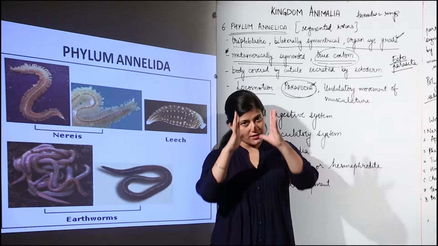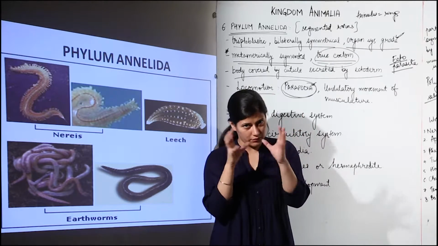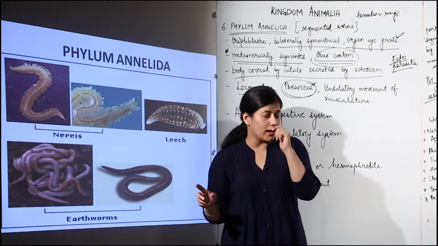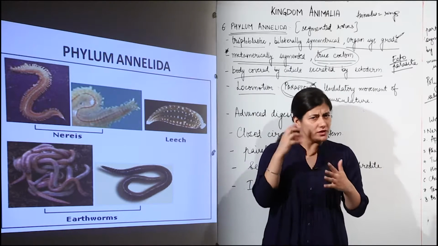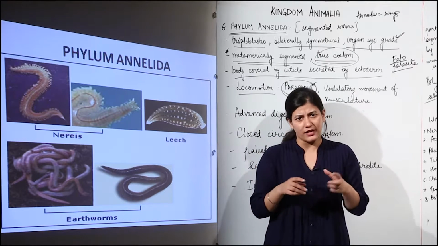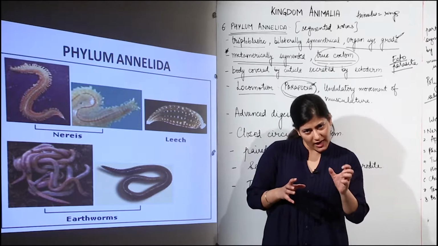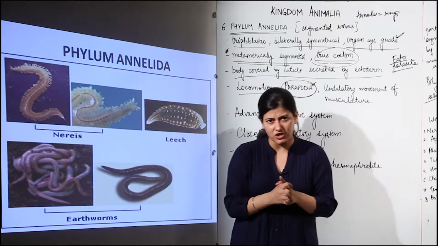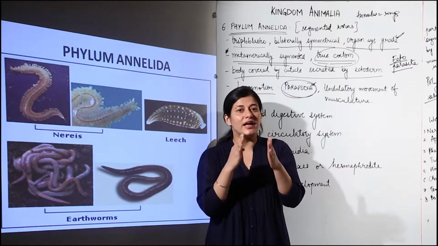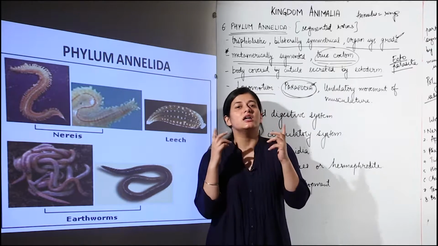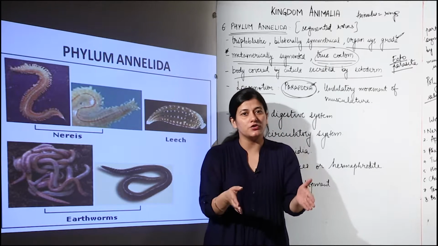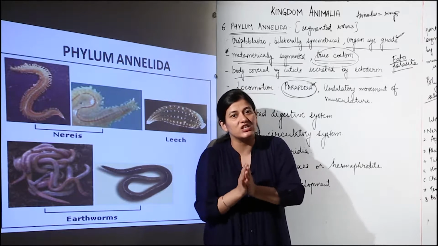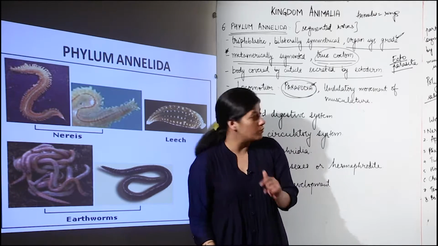Now when the longitudinal muscle moves along with the help of circular muscles, there is a movement that is brought about by the body, and I need not tell you how an earthworm moves. You must have seen somewhere in your life that an earthworm moves ahead, then backward, ahead, backward, just a typical worm movement that you observe, very slimy though. That movement is brought about by the muscles arranged in such a manner, the longitudinal muscles and the circular muscles present inside the body, which bring about that musculature movement in totality, and locomotion takes place.